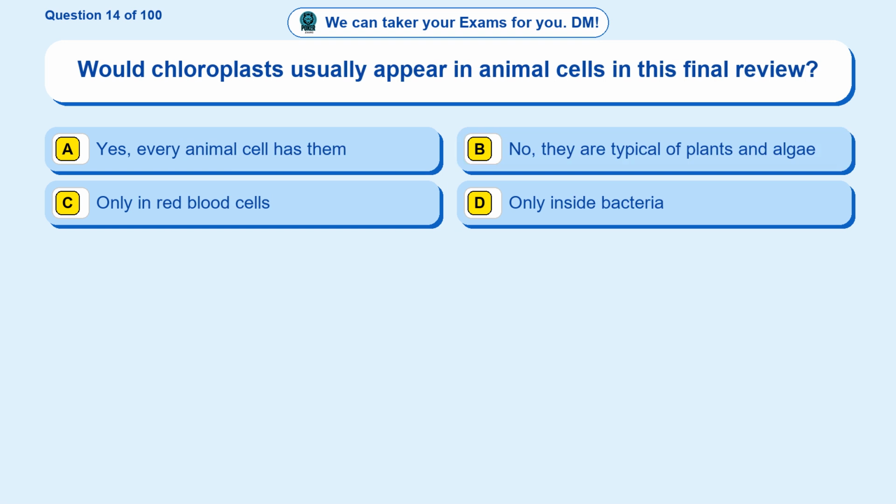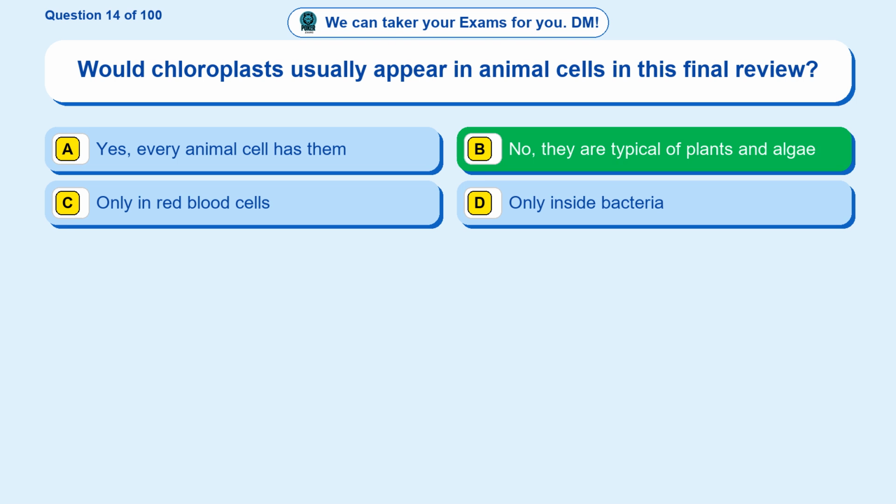Question 14. Would chloroplasts usually appear in animal cells in this final review? Option A. Yes, every animal cell has them. Option B. No, they are typical of plants and algae. Option C. Only in red blood cells. Option D. Only inside bacteria. The correct answer is option B.